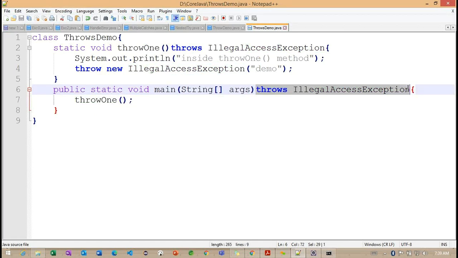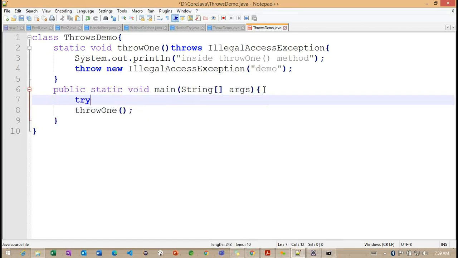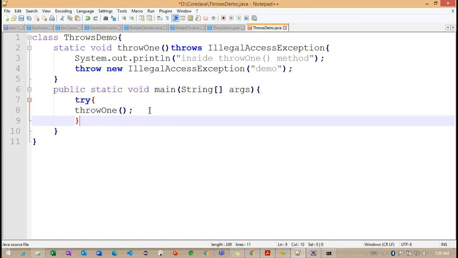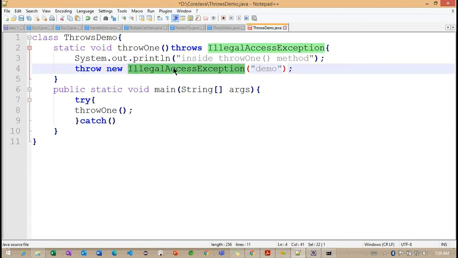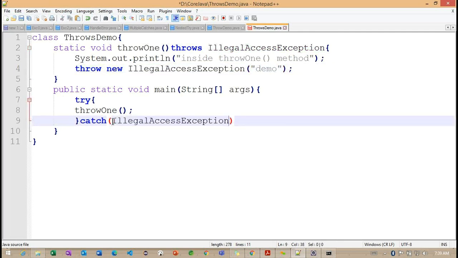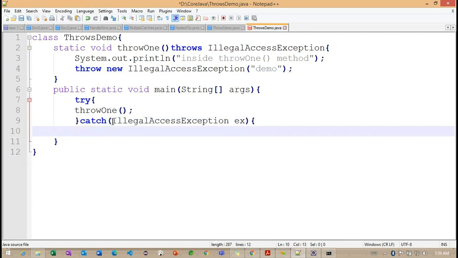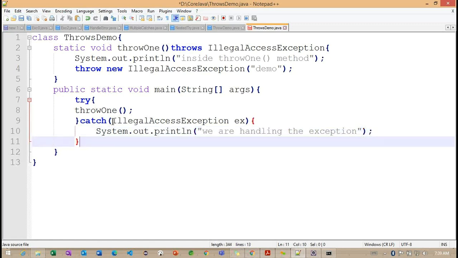Okay. So now I don't want to work with the rethrow option. Let's see. We can work with the try and catch here. So what is the exception we are trying to rethrow? Here we can go for the illegal exception, and we can define whatever message we want to write: we are handling the exception.